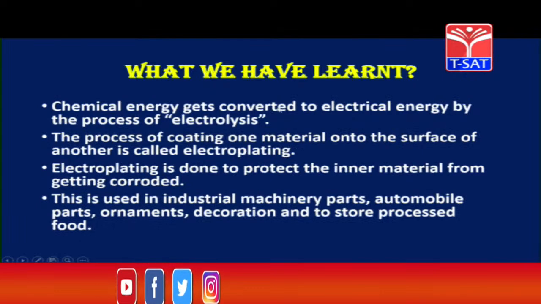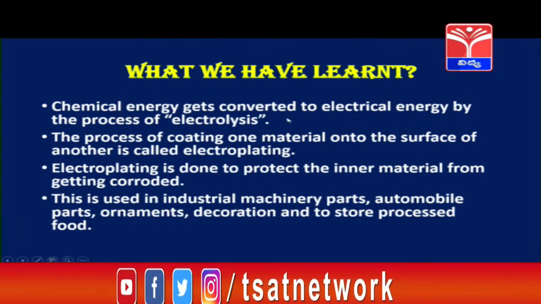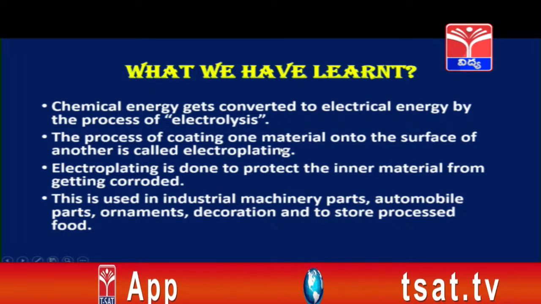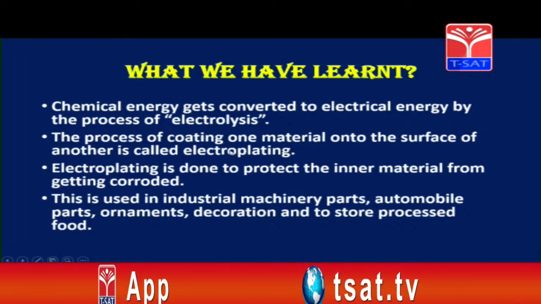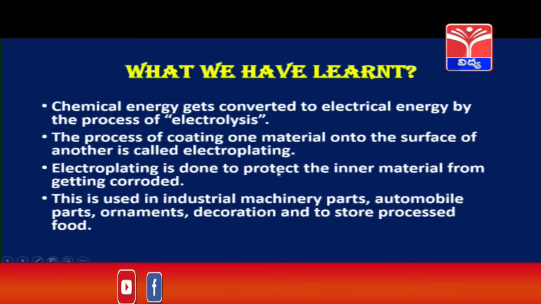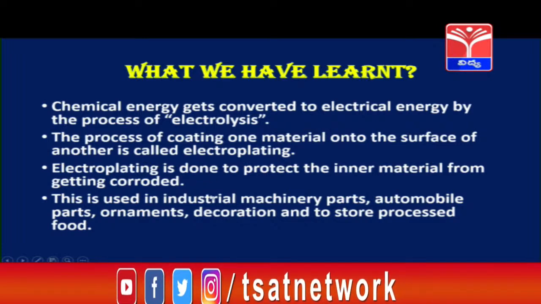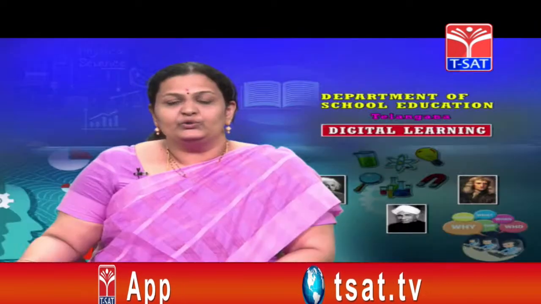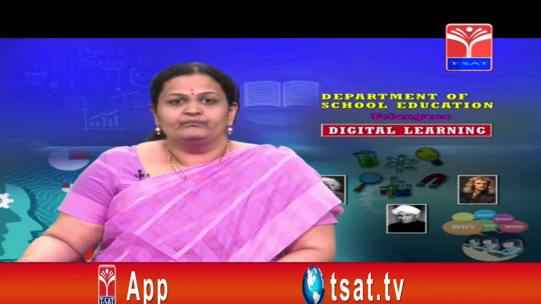Chemical energy gets converted into electrical energy by the process called electrolysis. The process of coating one material onto the surface of another is called electroplating. Electroplating is done to protect the inner material from getting corroded. This is used in industrial machinery parts, automobile parts, ornaments, decoration and to store processed food. Try to answer the questions given here.